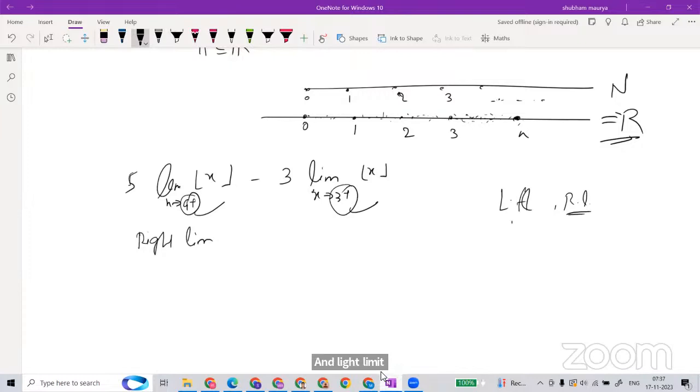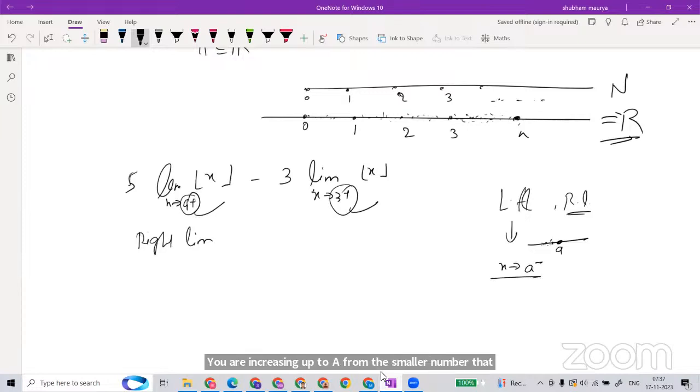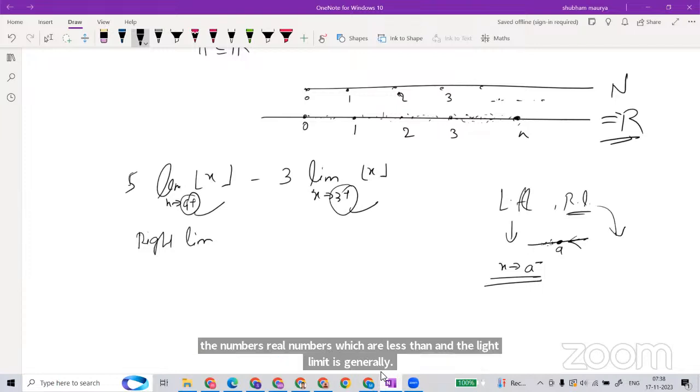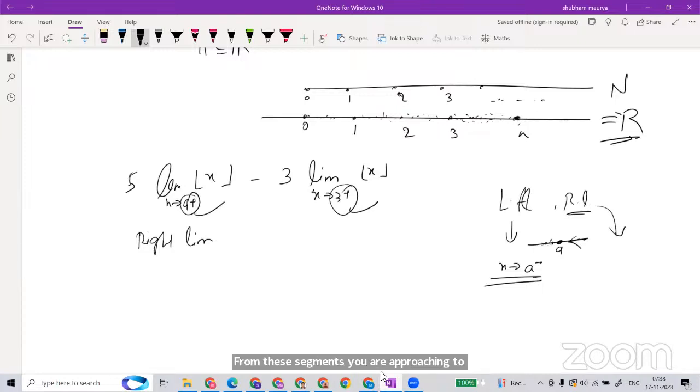The left limit is generally denoted as x goes to some point A. If A is here, left means from this side, from smaller numbers. You are increasing up to A from the smaller numbers, which is called left, meaning you are approaching A with real numbers lesser than A. And the right limit is from this side, meaning you are approaching A with numbers greater than A. This is generally denoted as A positive.